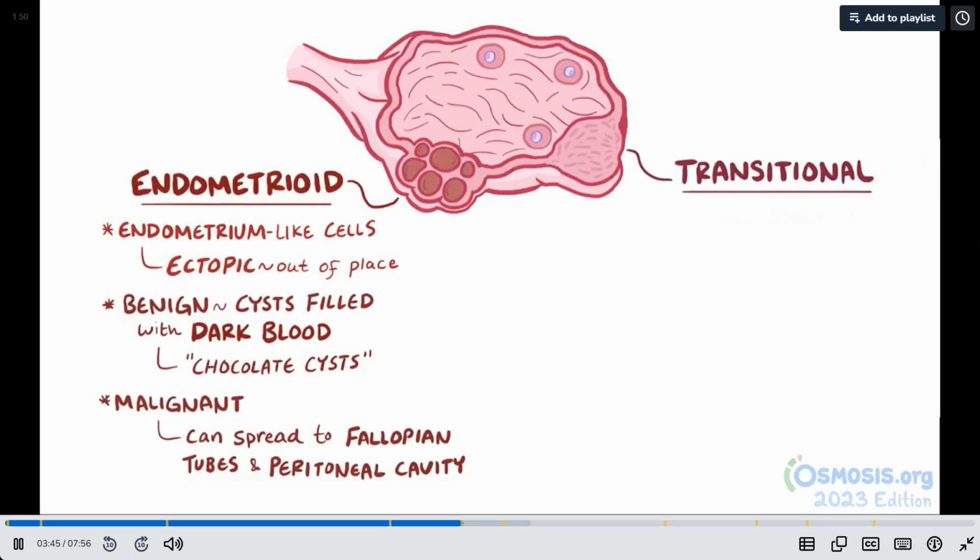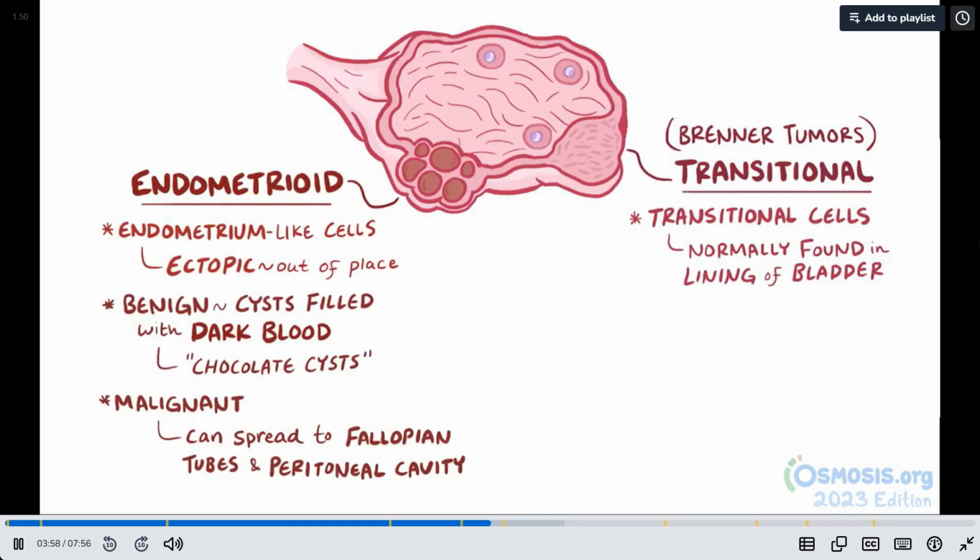Finally, there are transitional cell tumors, which are also called Brenner tumors, named after the German pathologist Fritz Brenner who first discovered them. These tumors are made of transitional cells, which are usually found in the lining of the bladder. These guys are pretty rare and usually solid, as opposed to cystic like the others.